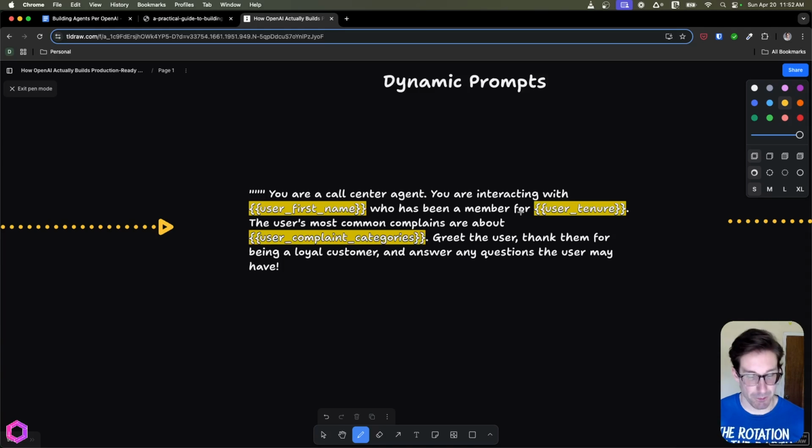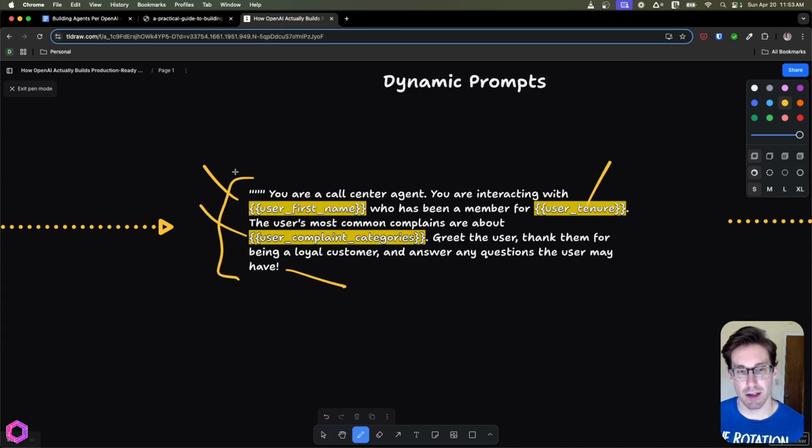based off the scenario. And here's an example that OpenAI gave in their guide. Here we have, "You are a call center agent. You are interacting with blank name who has been a member for X number of weeks or years. The user's most common complaints are X. Greet the user, thank them for being a loyal customer, and answer any questions the user may have." The interesting thing here is we can swap out the name, we can swap out how long they've been with us, and also we can swap out the most common complaints they've had with us.